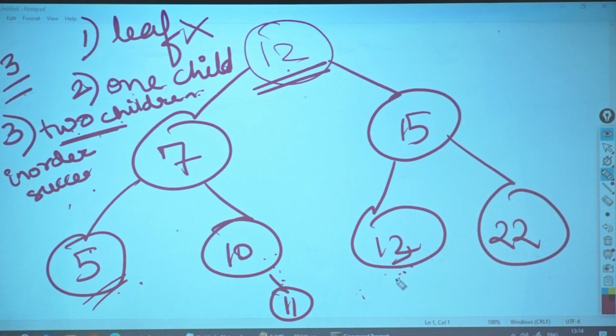Now, what I am going to do is, once I find who is the in-order successor, I will swap it. What will happen if I swap it? It becomes 13, it becomes 12. Now, this particular node, can I delete it directly? Yes. Why? Because it has got no child node, it is got all leaf nodes. Okay? Now, let's try to understand.